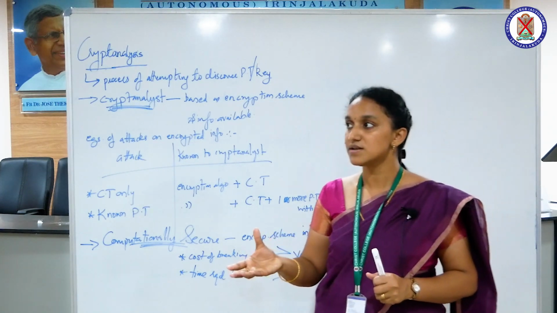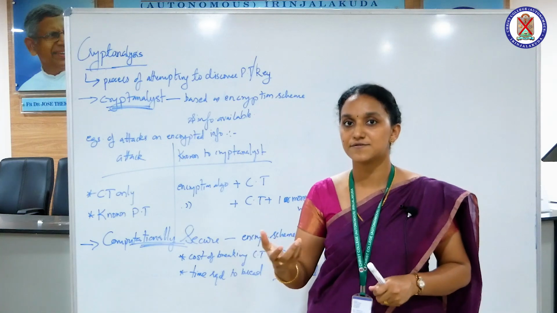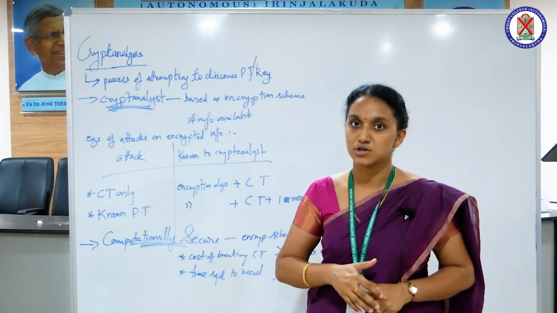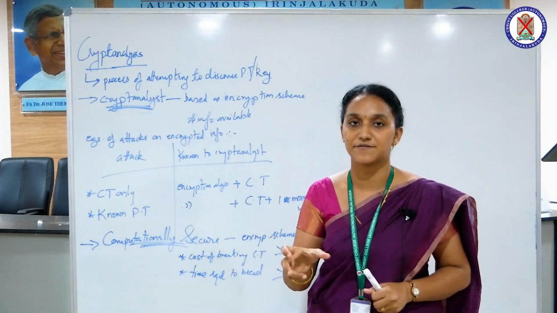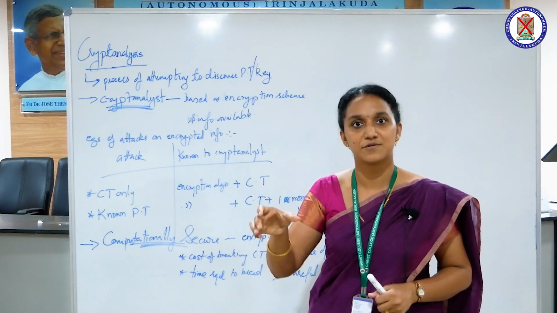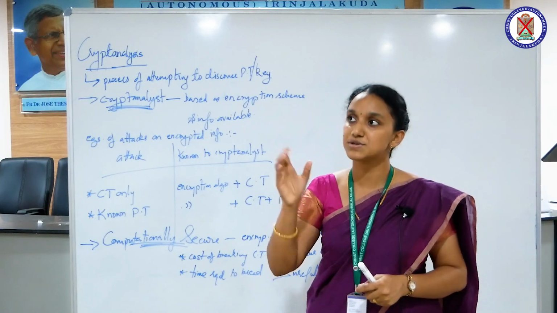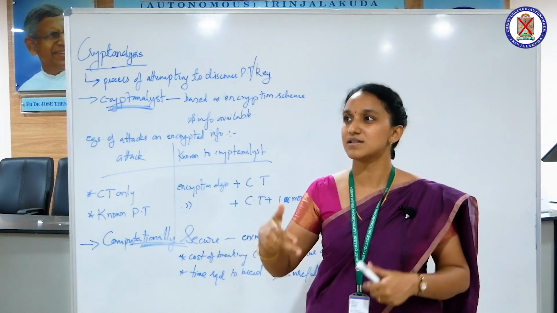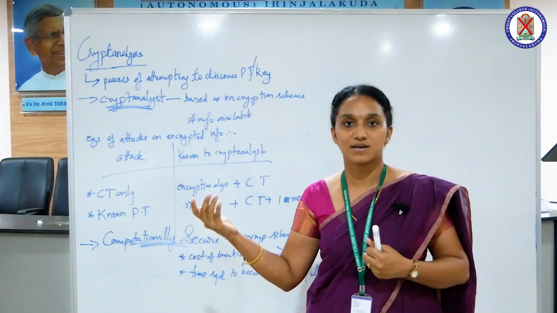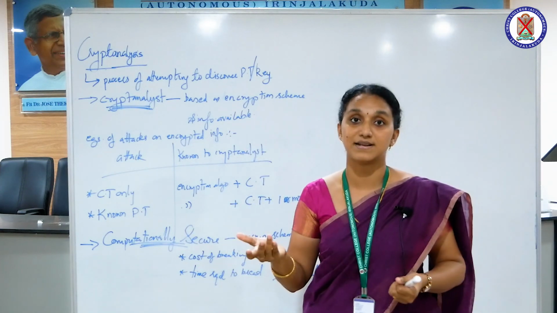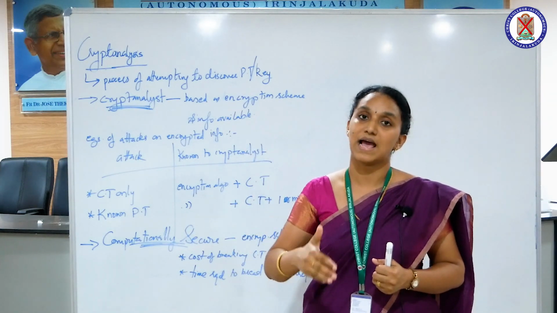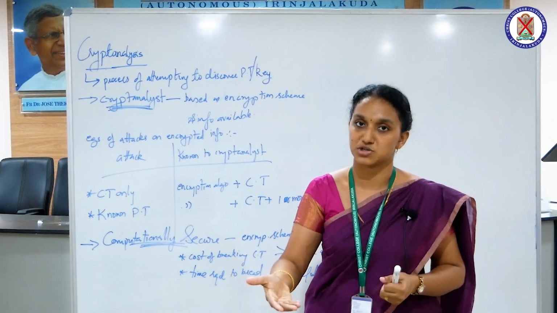See, the opponent is trying to obtain the information for some purpose. So he has a time span for that, or the lifetime of the information might be bound. So it's the aim of the cracker, or the cryptanalyst, to crack the code as soon as possible, as fast as possible.